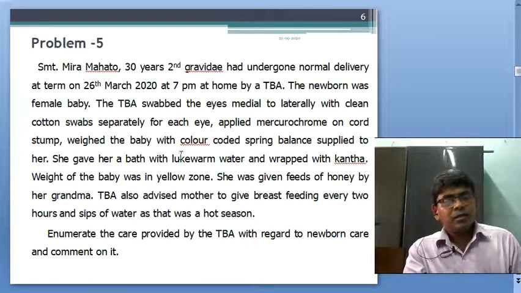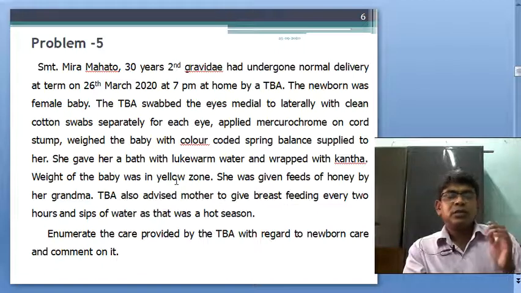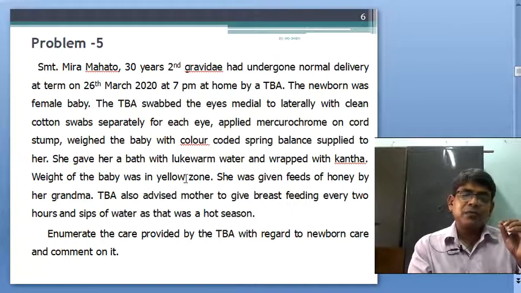Wrapping the baby is a good thing, bathing with lukewarm water is a bad thing. In the yellow zone, she has to refer the baby to the nearest hospital, SNCU. And honey, this prelacteal feeding is a very bad thing, and she should not fix the hour or time for breastfeeding.